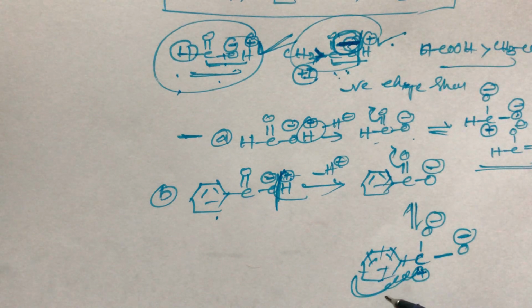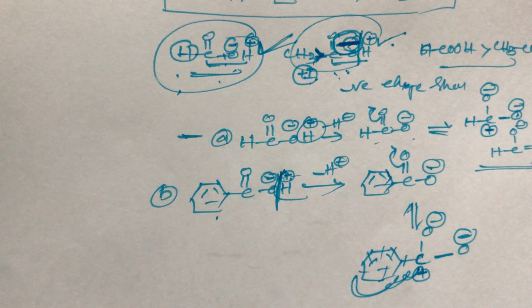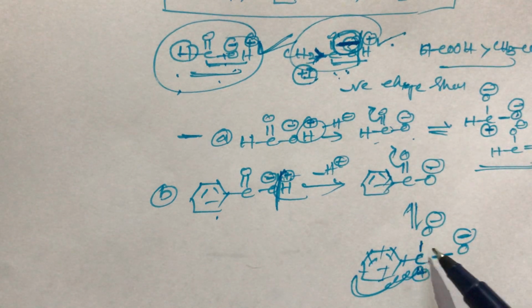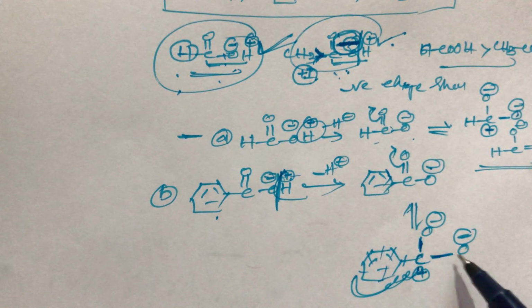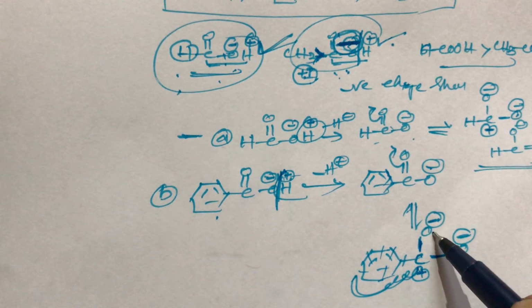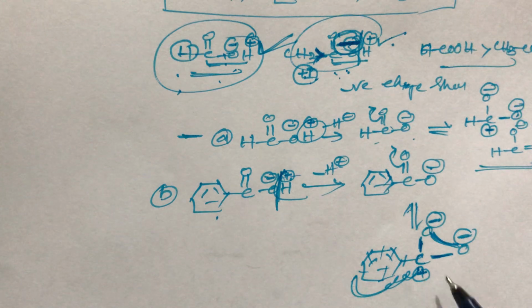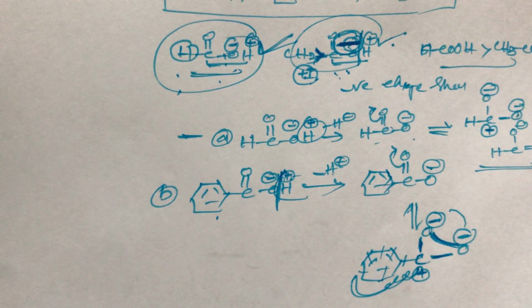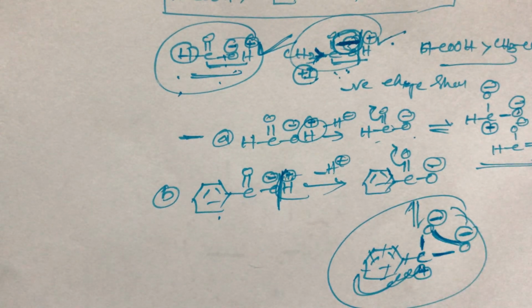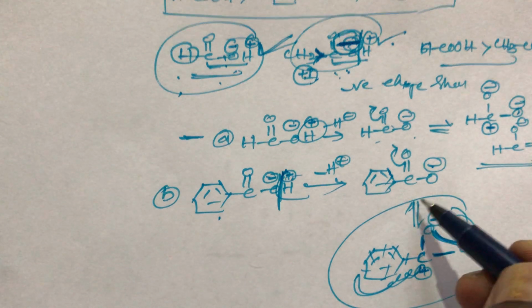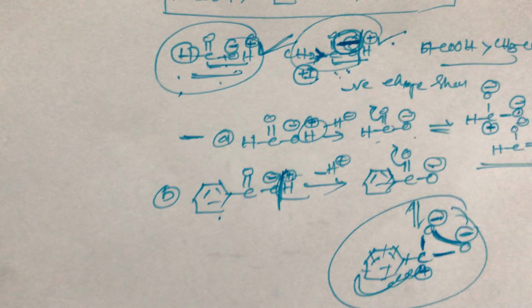So that's why there are more attractive forces here. This carbon is connected with two oxygens, and these two oxygens have negative charge. So here the negative charge is more dominant on the oxygens, and in benzene. So that's why the H plus ion is not easy to break. This H plus cannot break easily. So that is the reason, student.